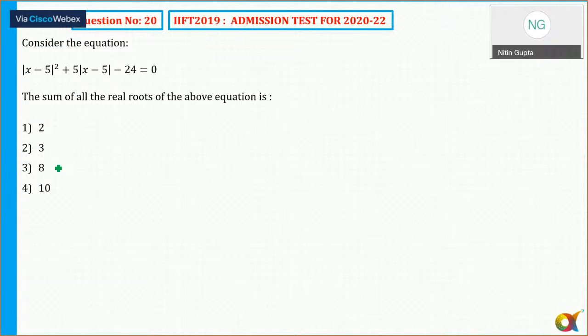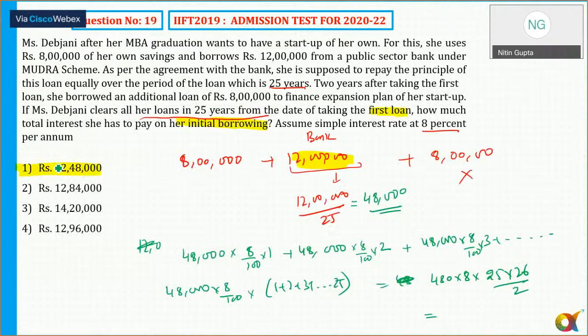That definitely won't make any effect, because the question is talking about how much total interest she has to pay on her initial borrowing. Initially she borrowed only 12 lakh, so the second data is totally different.